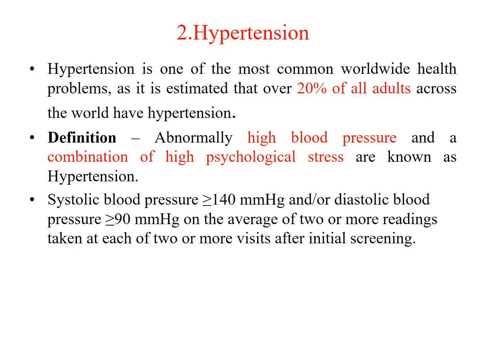The pressure can be calculated by systolic pressure and diastolic pressure. The systolic pressure is greater than or equal to 140 mm Hg, and diastolic pressure is greater than or equal to 90 mm Hg.